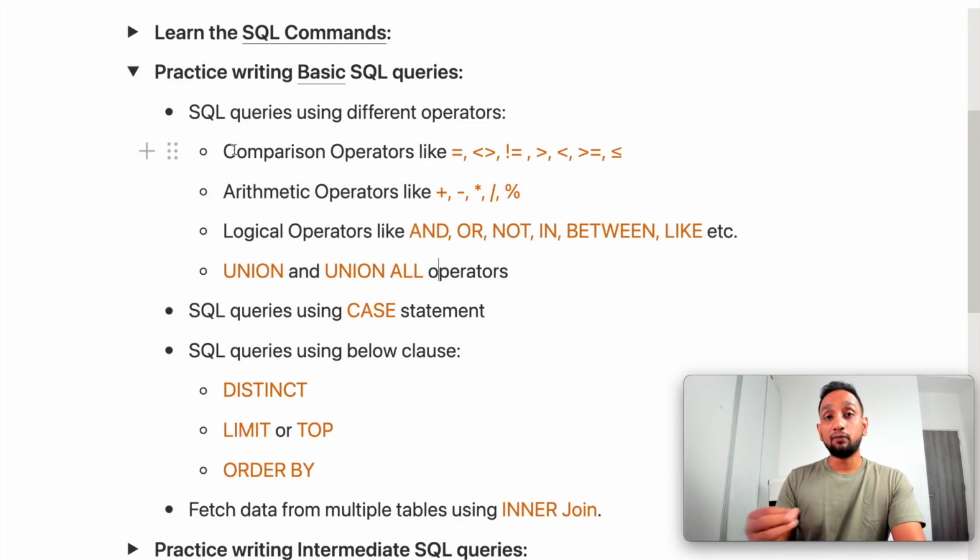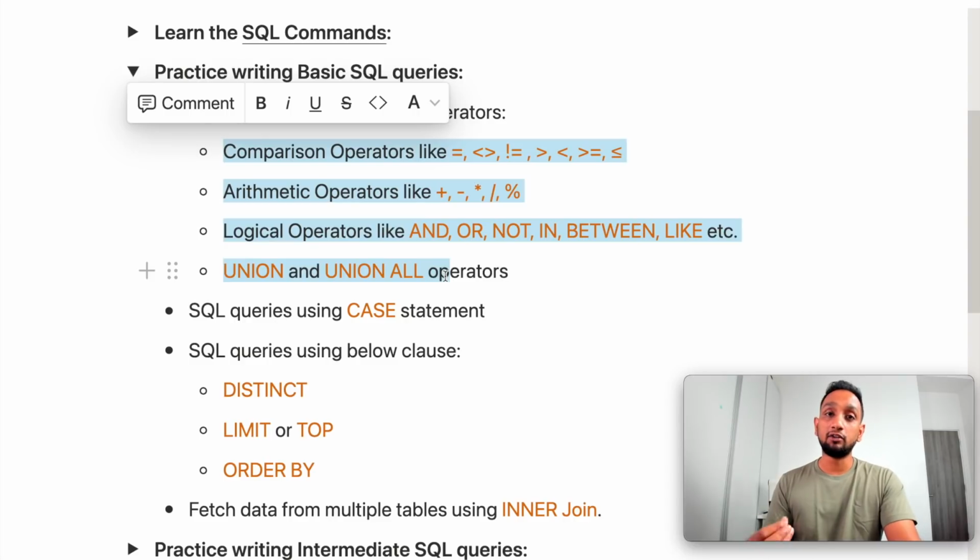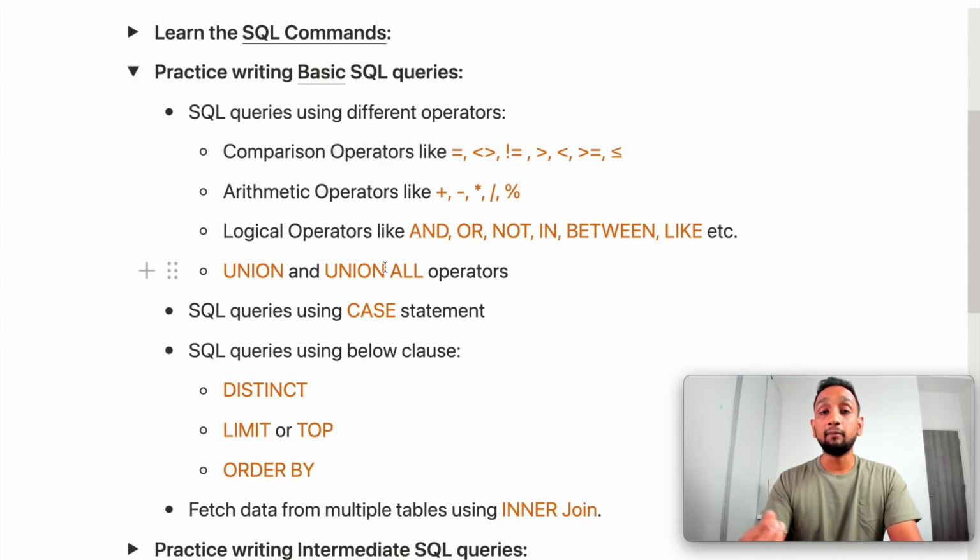So as part of writing basic SQL queries, these are the four types of operators that you should be familiar with. It's very simple. I think it would hardly take you an hour or two to understand this. If you have some basic understanding of mathematics, then this should be pretty simple. So definitely spend some time and write some SQL queries where you're using these operators, and see how the data or the result will differ when you're using these different types of operators.